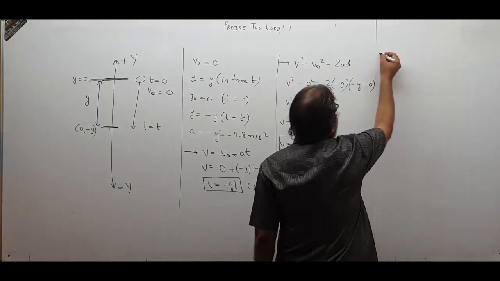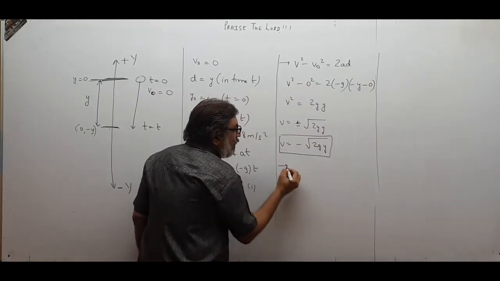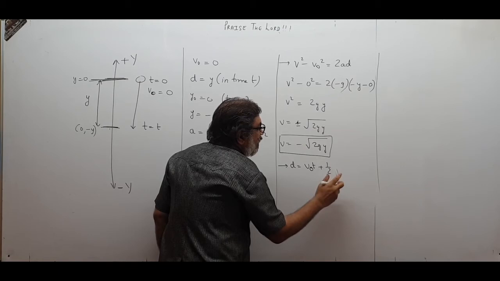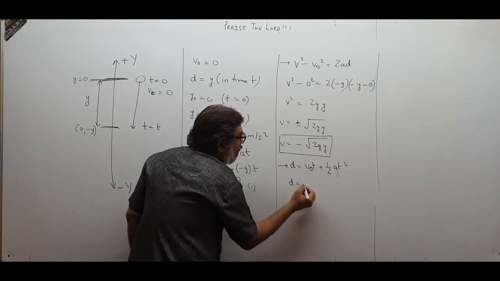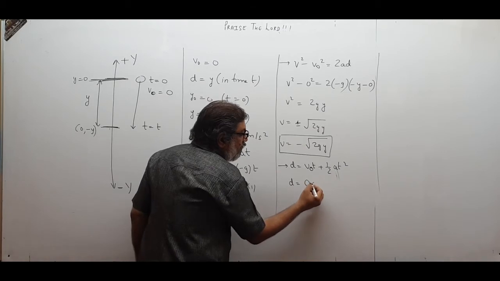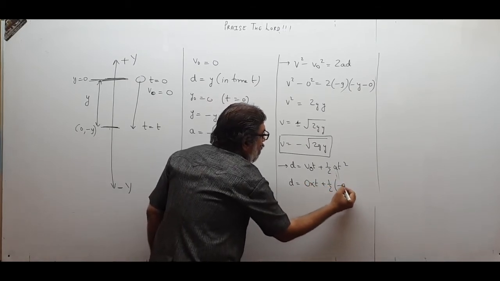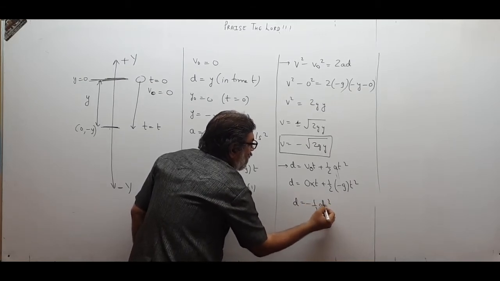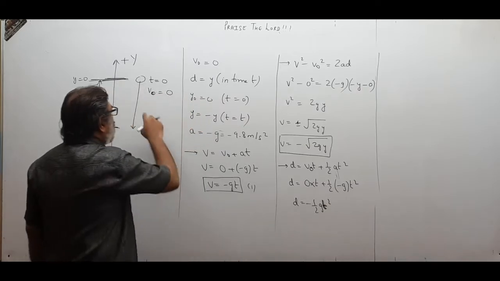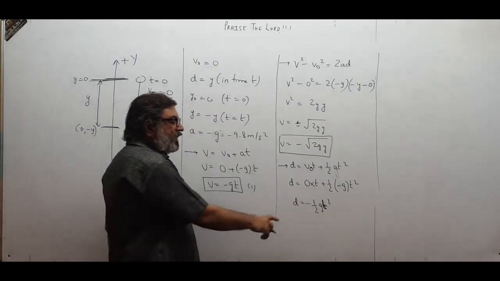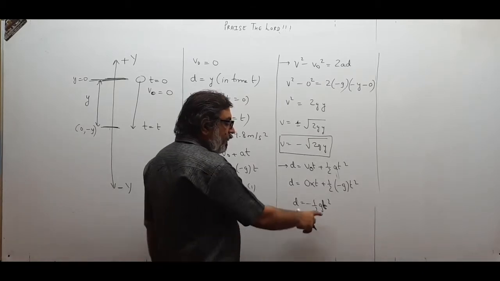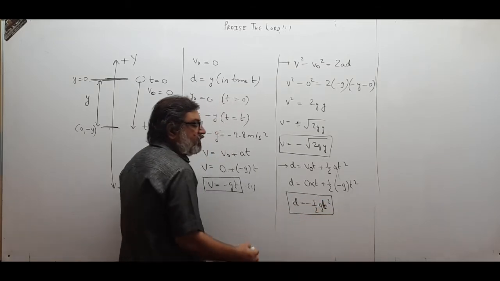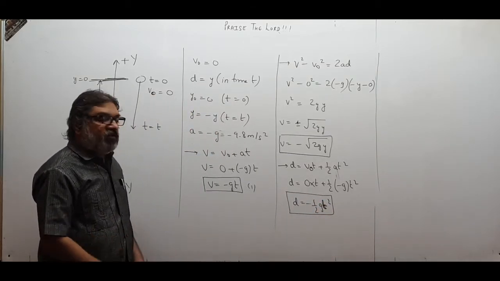If I want to know the displacement, we can start from here. Displacement d equal to v0t plus half at square. So displacement will be 0, v0 is 0, initial velocity. 0 into t plus half minus g t square. So d will be minus half gt square. Displacement will come out to be negative, see. It is falling downward, so displacement will be negative automatically. You put the value of g as 9.8, t as 1, 2, 3, 4 seconds, you will get displacement. So displacement is equal to minus half gt square. That is the formula between displacement and time.